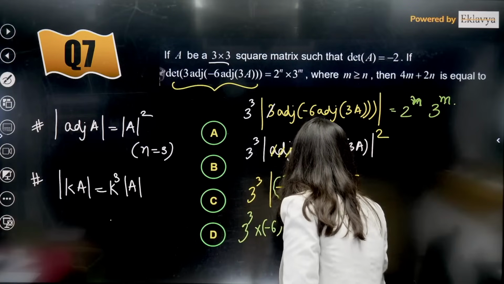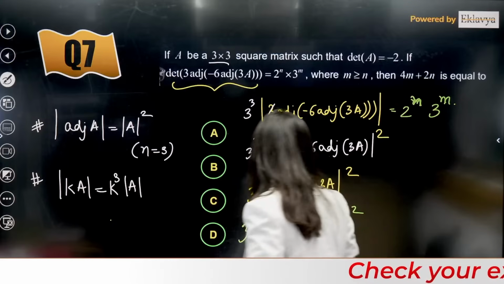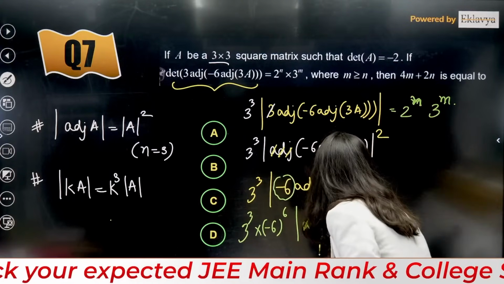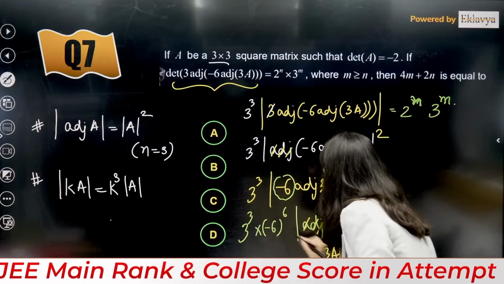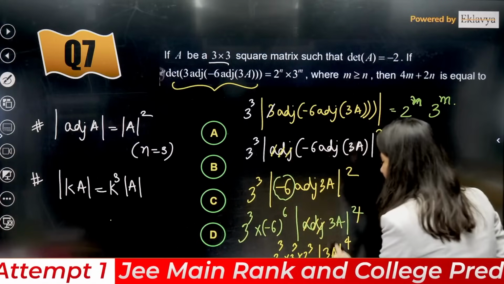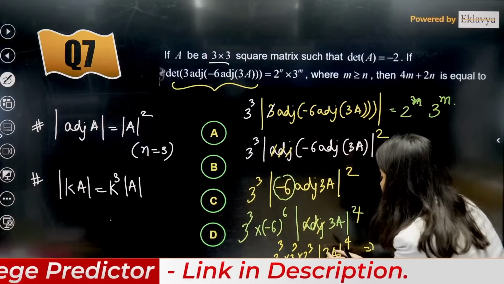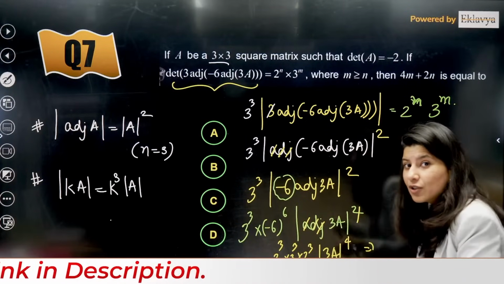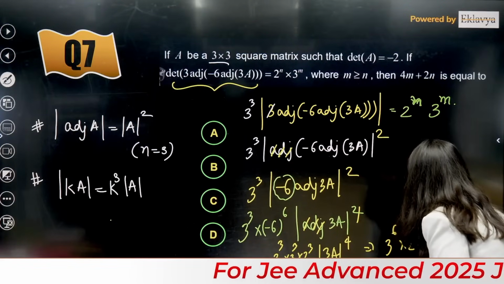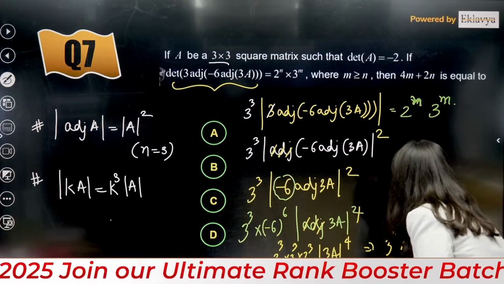Adjoint 3A square. Now one more time you have to remove adjoint and apply a square. Remove adjoint, apply a square. So it is going to become 4. Right? So this is determinant 3A power 4 and this is 3 cube into 3 cube into 2 cube. Correct? Now this 3 will come out, and the power will be 3. But let's not forget 3 already has power 4. So 3 cube power 4, 3 power 12. So 3 power 6 into 2 cube into 3 power 12. Determinant A power 4. Correct?